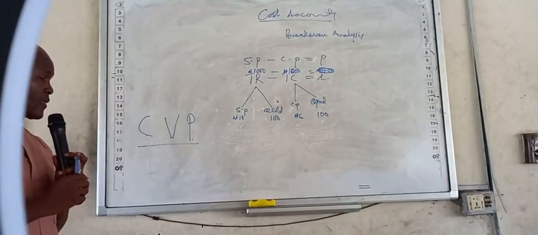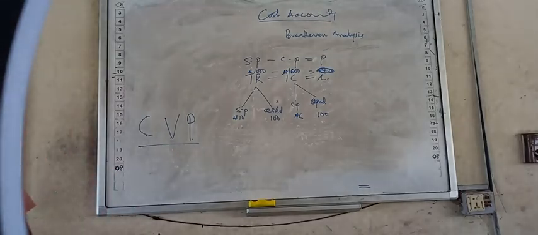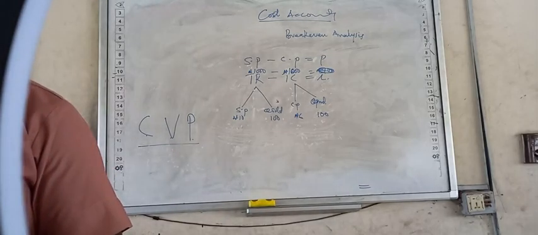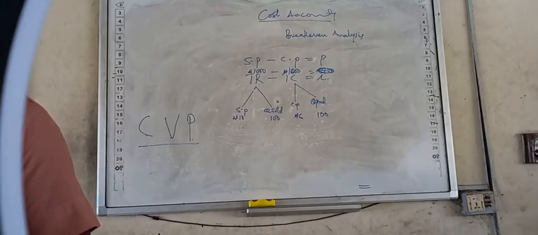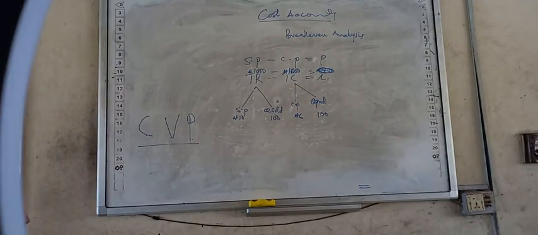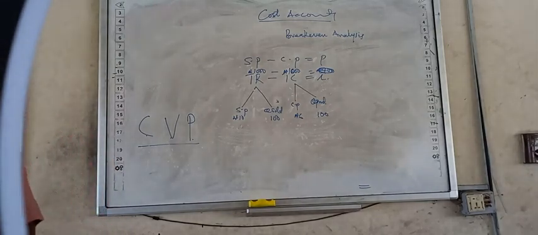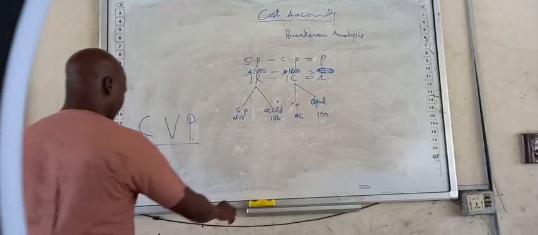Yes. This is an activity level at which there is neither a profit nor loss.